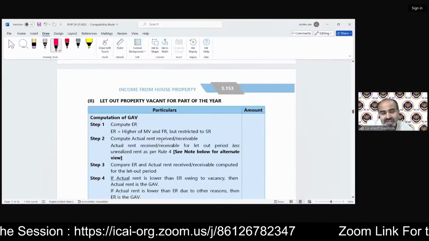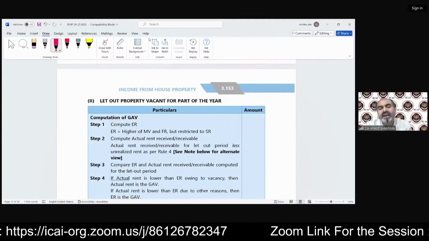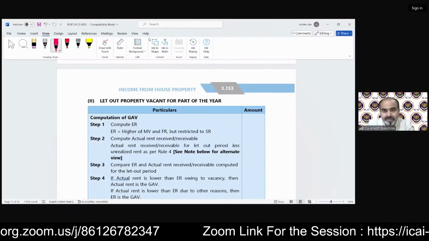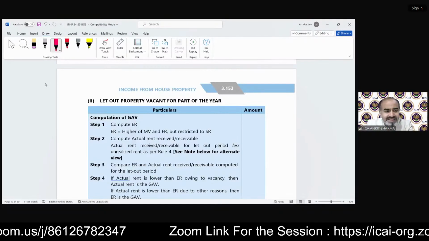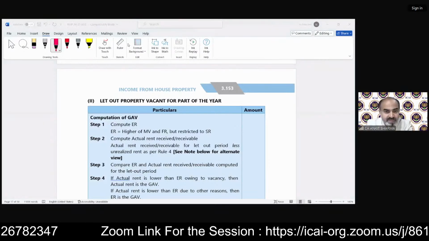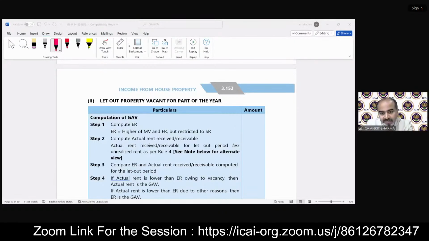Now let us discuss the MCQs regarding this. So you will have a broader idea regarding the solution, how to solve these questions, etc. Then I will discuss the calculation of GAV in different scenarios, how we can calculate GAV.